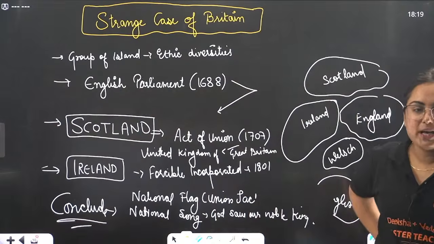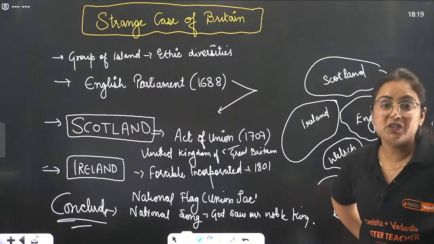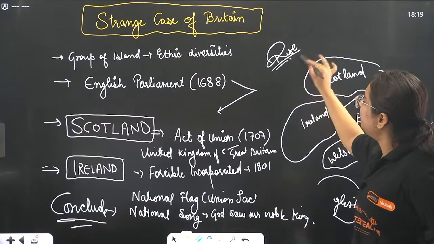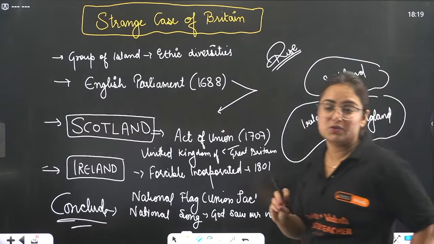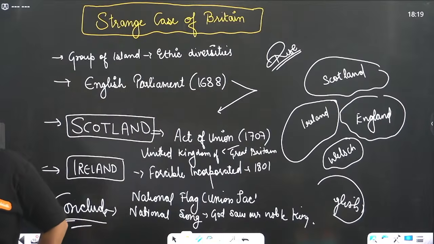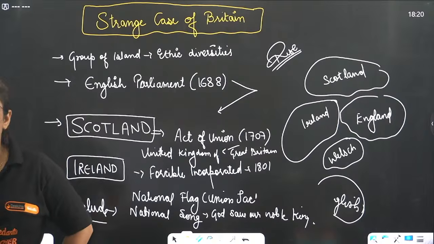Getting my point? So this was the last topic from which chapter? Rise of Nationalism in Europe. Tell me, is there still any doubt from this chapter? Ma'am, I have a doubt on how they knew the names of different languages. This language is English, that language is Scottish.